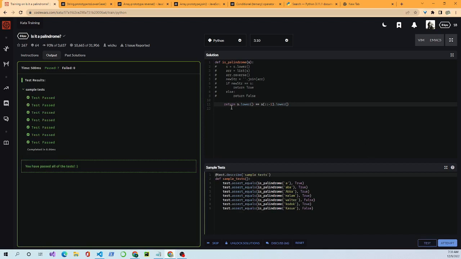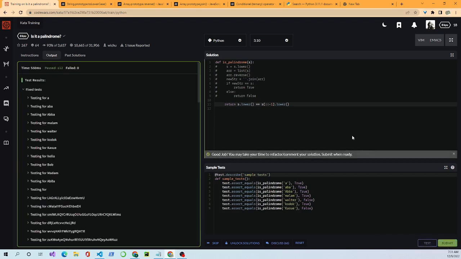So this is a return statement. It compares lowercase s to s with slicing. This is the start spot, the stop, and then the step. This tells it that it wants to go negatively, starting at the rightmost side and going left until it gets to the end, which basically reverses it, and then dot lower. This is another way of solving it. As you work through these problems, you'll learn ways to manipulate this data to get what you want it to do, so you can pass the sample tests. We'll attempt it to make sure it passes all the tests, and it did.